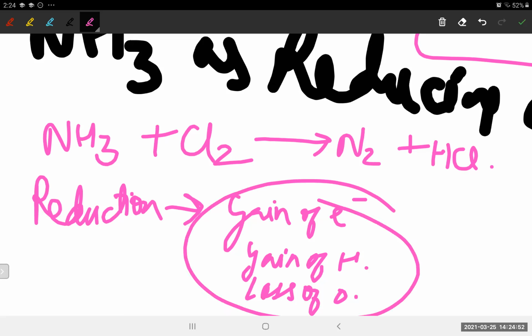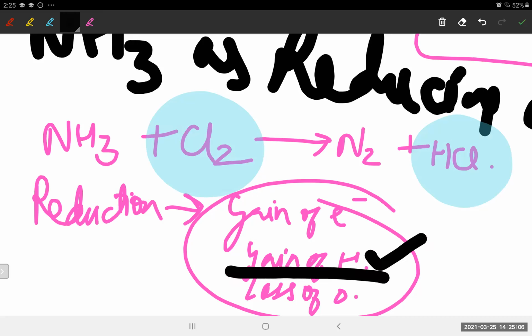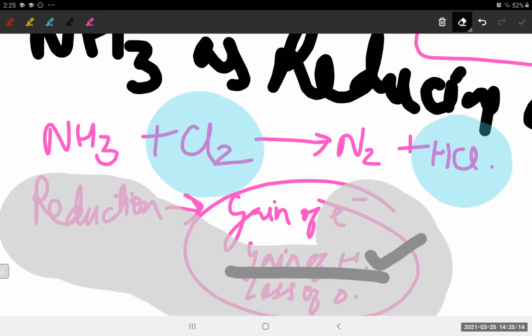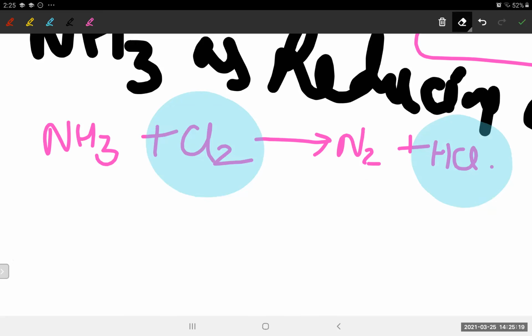Can you see here? Chlorine on the left-hand side was without hydrogen, and here it is with hydrogen. Has it got reduced? Has it fulfilled one criterion of reduction, gain of hydrogen? Yes or no? Yes. That is why NH3 is a good reducing agent. Let's move on to the next thing. This is there in the syllabus. Please pay attention to it.